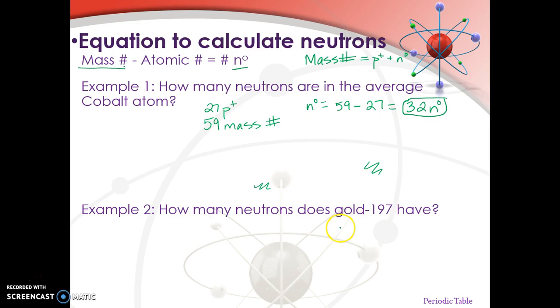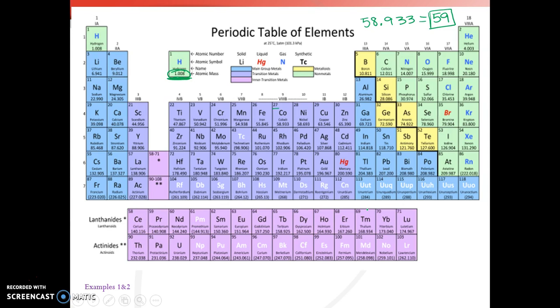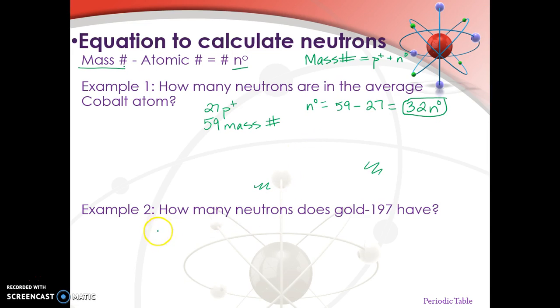All right, so gold. Let's look at gold. Gold is here, Au, right? It has 79 protons. And look here. You're going to learn this in the next vodcast, but here it tells us that we have a mass number of 197.